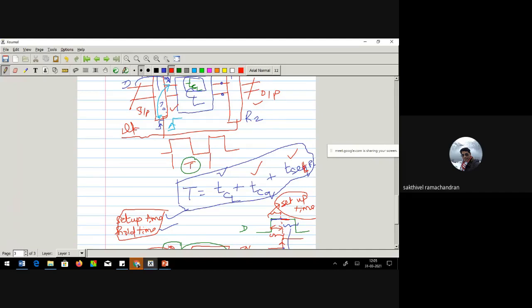R1 is called the launching register. This is the capturing register. Why launching? It is the one which transfers this D value to this one. Why capturing? It captures the value which has been computed here and transferred to the output. In that context, it is called launching and capturing.